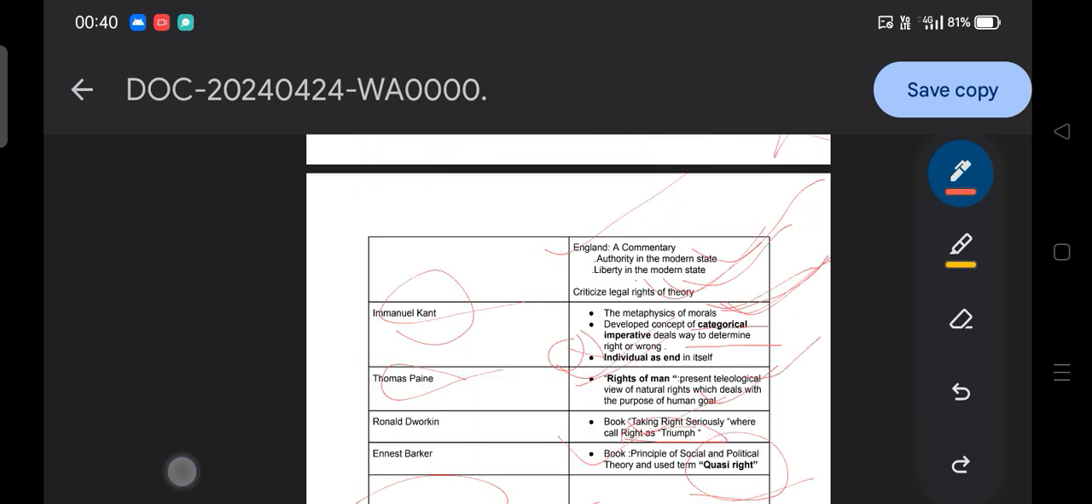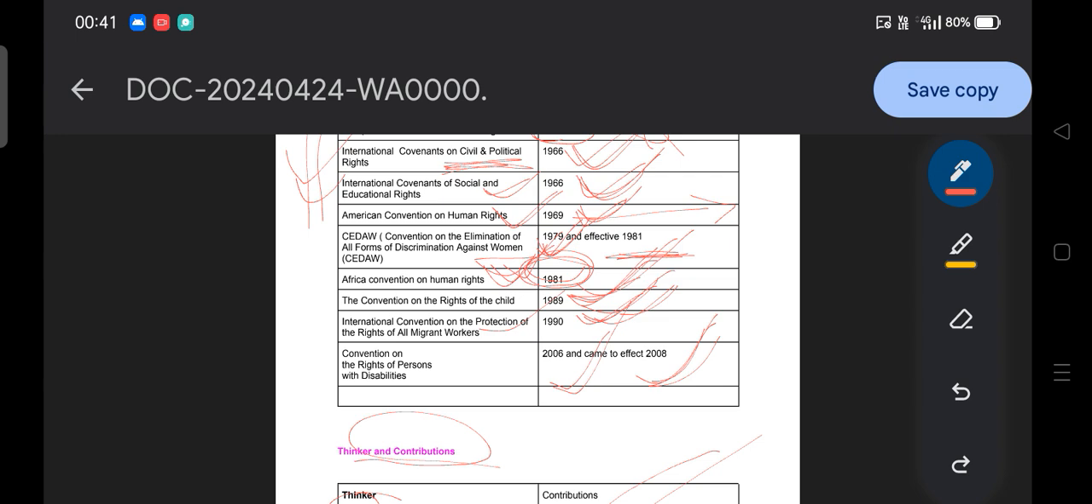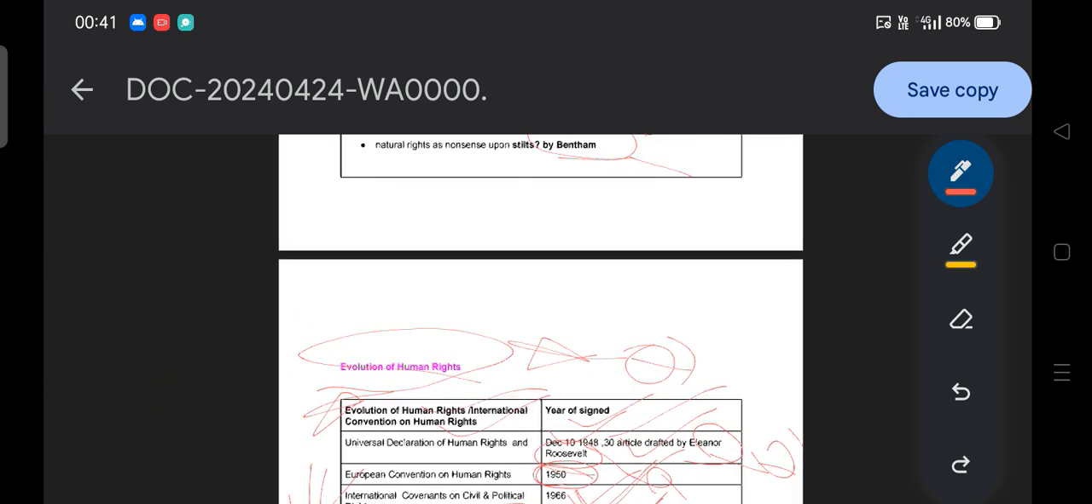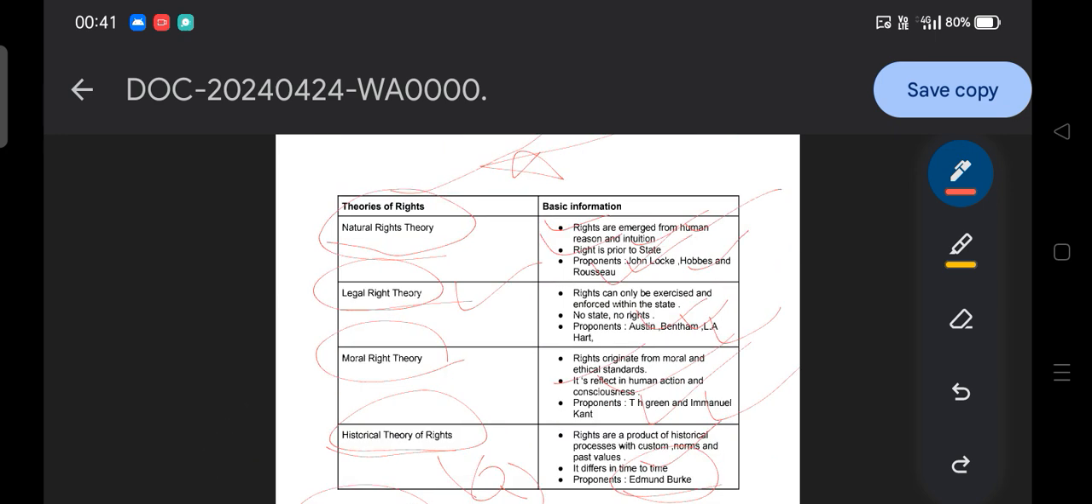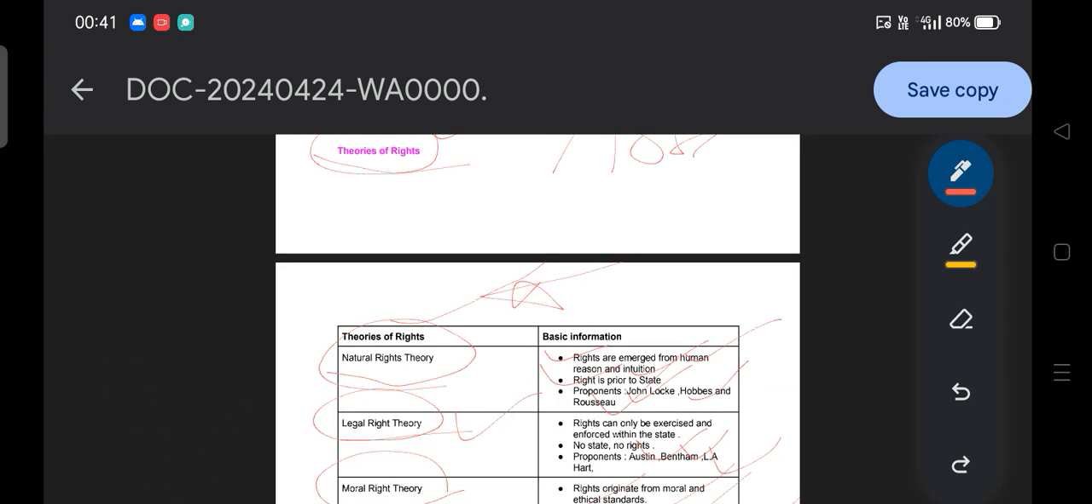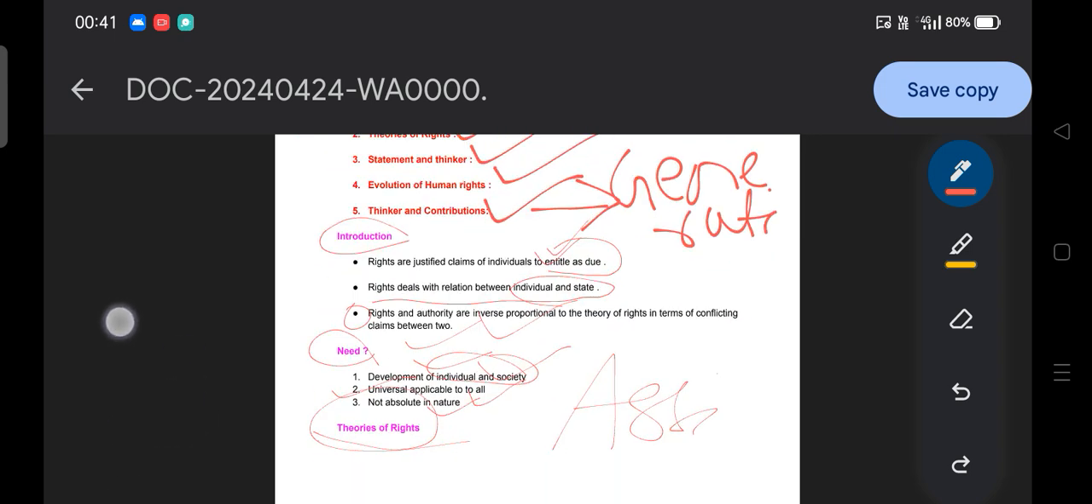This is all about the whole concept of rights. Believe me, this concept and content should be prepared with proper dedication and in a proper systematic way. Hope you all enjoy it, and try to revise it.